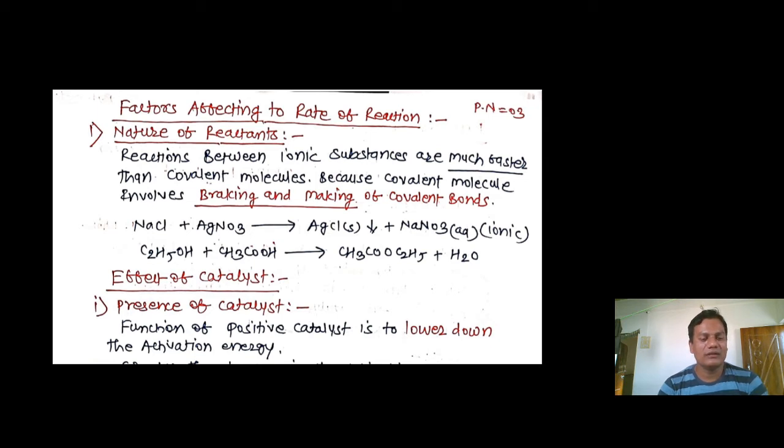Now the second factor that affects the rate is the effect of catalyst. When a catalyst is present, there are again two types of catalyst: one is positive catalyst and the second is negative catalyst. The function of a positive catalyst is to lower the activation energy.